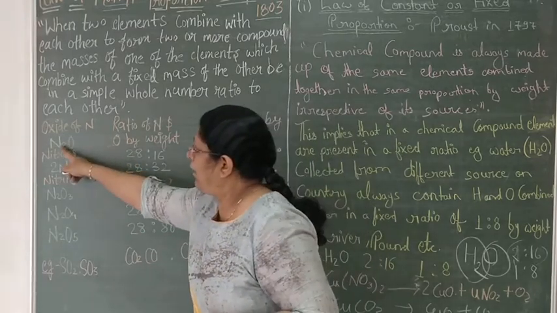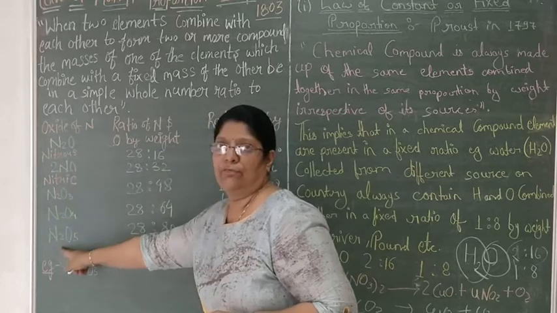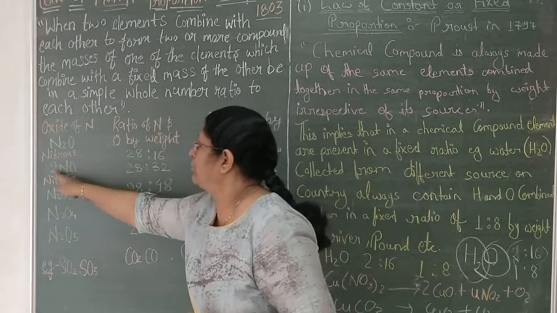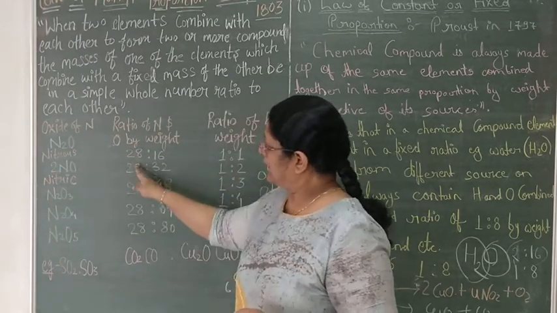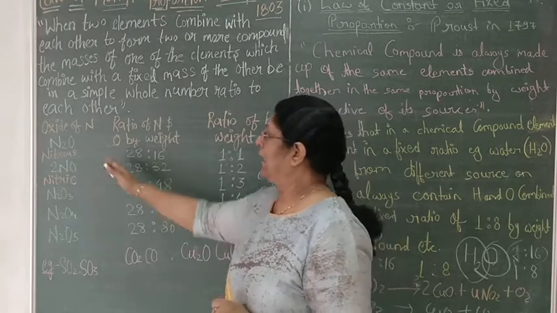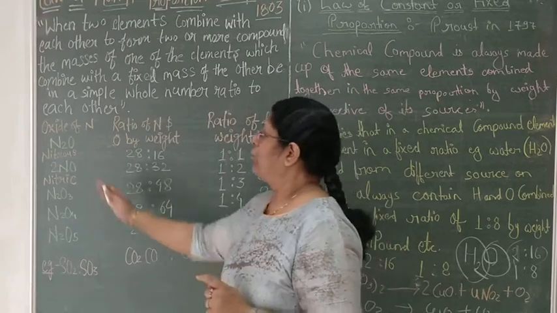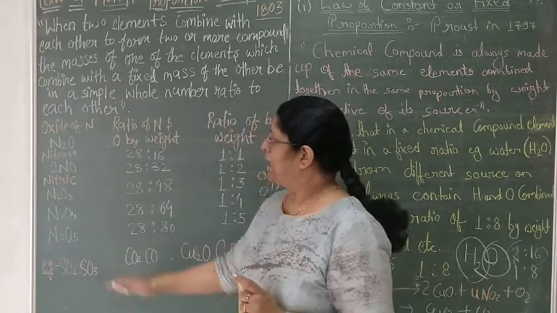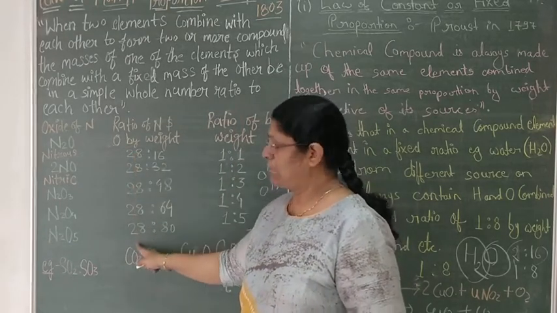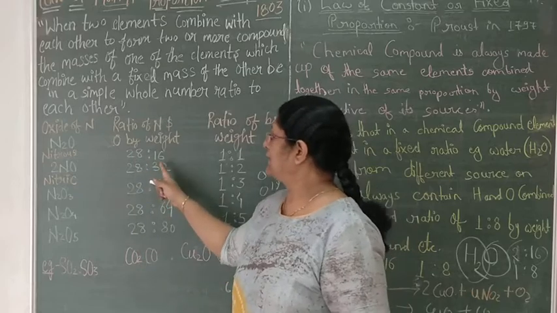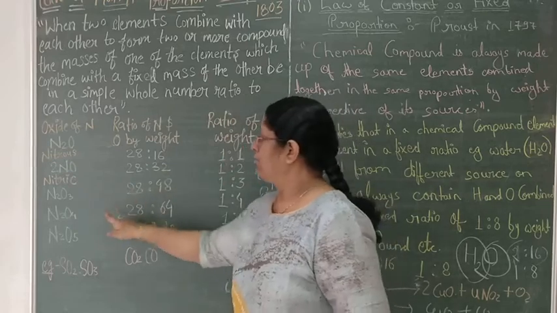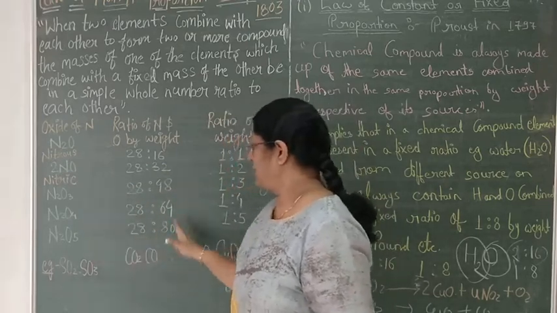So all these oxides have 2 atoms of nitrogen, meaning N2. N2, N2, N2, N2 and N2. So the mass will remain 28, 28, 28 and 28. But oxygen is combining in different masses. What I said, one element will remain in its fixed mass and the other element will come in different masses. One element remains fixed at 28, 28, 28. Oxygen comes as 16, then 2 will come as 32, 3 will come as 48, 4 will come as 64 and 5 will come as 80.